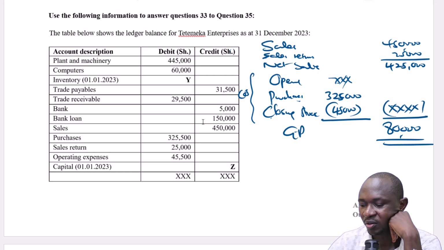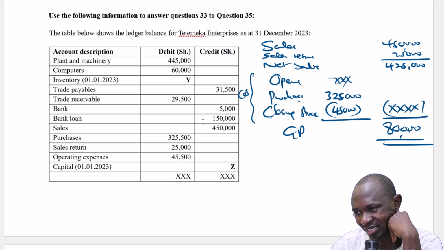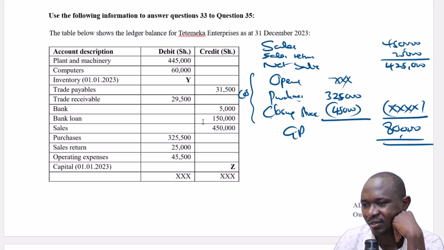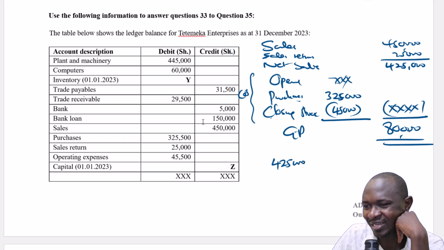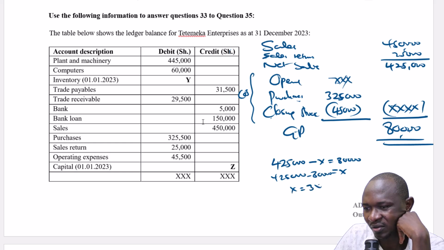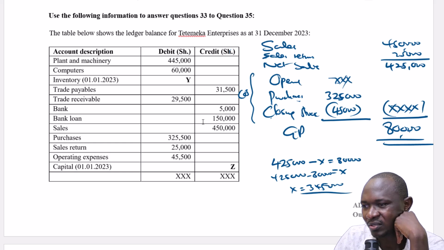425 minus 80, because 80,000 is a result of 425 minus this X. So what's this figure? 425,000 minus X is equal to 80,000. So what is X? X comes this side, so we'll have 425,000. X goes to that side, it becomes positive. 80,000 comes this side, it becomes negative, minus 80,000. So X is equal to 345,000. So this figure here is 345,000. That is the cost of sales. So 425 minus 345 is equal to 80,000.